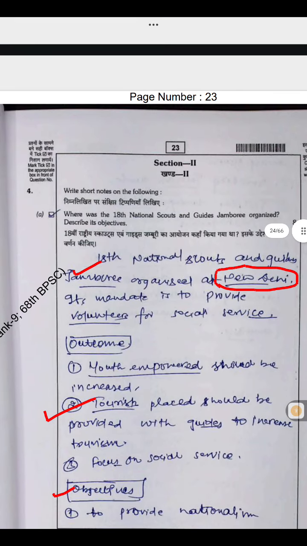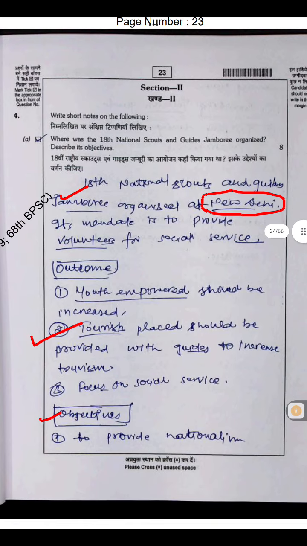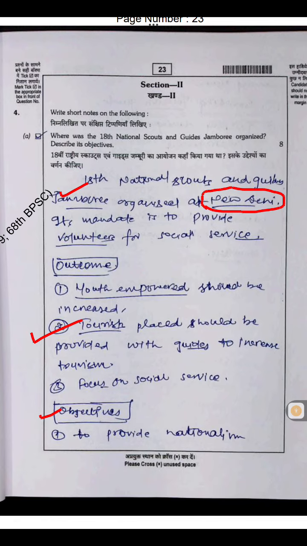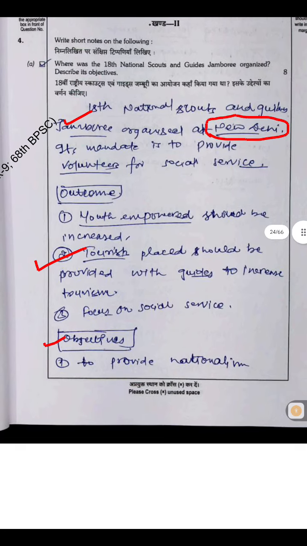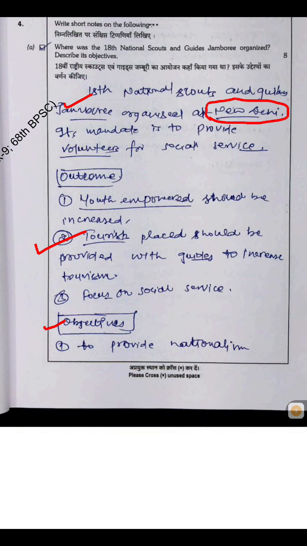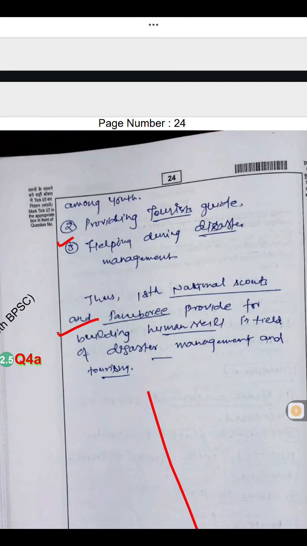Question 4a. Where was the 18th National Scout and Guide Jamboree organized? Describe its objective. National Scouts and Guides Jamboree was organized in New Delhi. Its mandate is to provide volunteers for social service, youth empowerment should be increased, tourist places should be provided with guides to increase tourism, focus on social service, objectives to provide nationalism among youth, provide tourist guides, helping during disaster management.